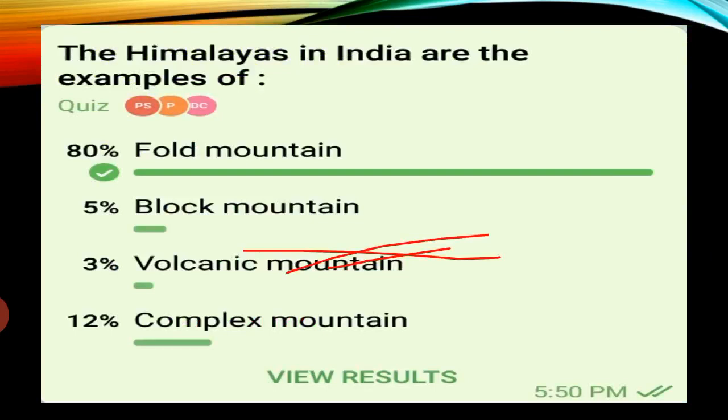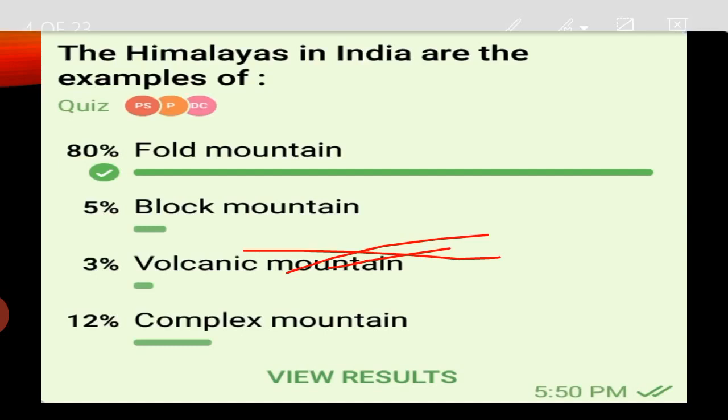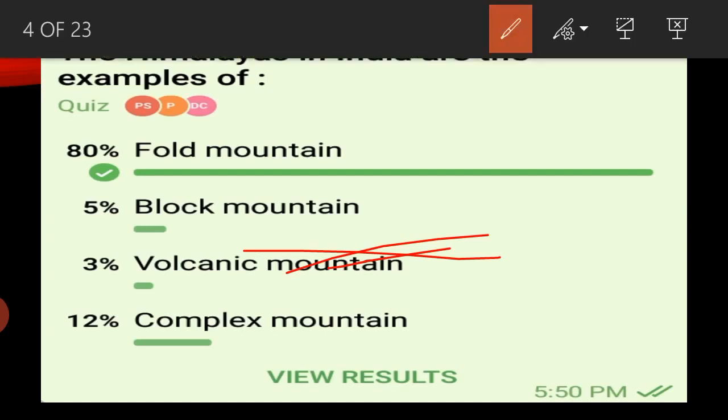Second question: the Himalayas in India are examples of? Already we all know how the Himalayas are formed. You can see two continental plates, this is the Indian plate and this is the Eurasian plate, and they collide with each other.